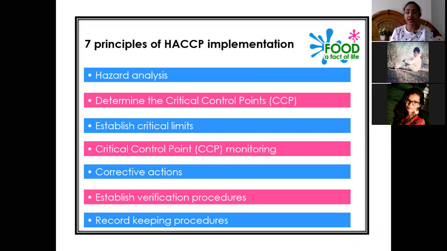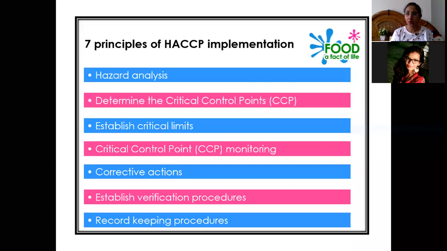The third is, after identification of the CCPs, we have to establish the critical limits. Then the fourth is critical control point monitoring. Monitoring of the CCP is also very important. We have to continuously monitor the process of the various HACCP plans or the process of production, and we have to keep a record of each and every step, so that indirectly we are increasing the effectiveness of the HACCP plan.